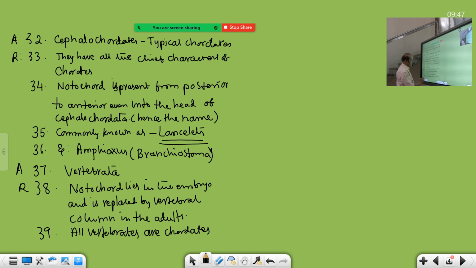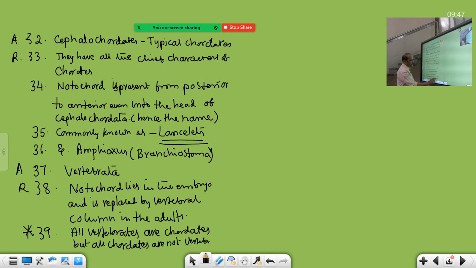But all chordates are not vertebrates. This is always given. From 2016 onwards, I think in 2 papers this bit is there. All the vertebrates are chordates, but all chordates are not vertebrates, because you cannot say urochordates and cephalochordates are vertebrates.